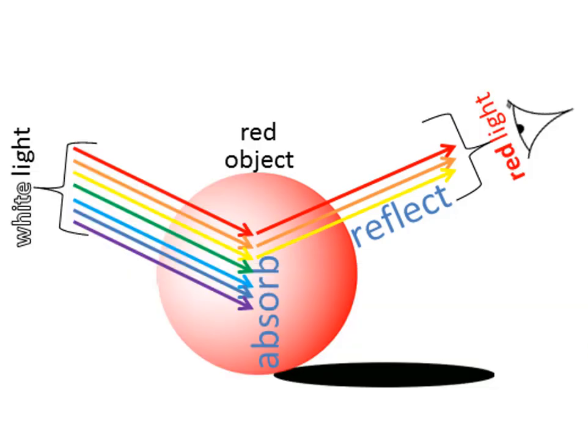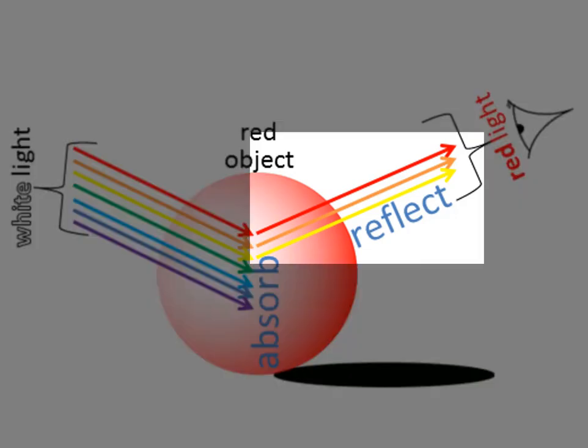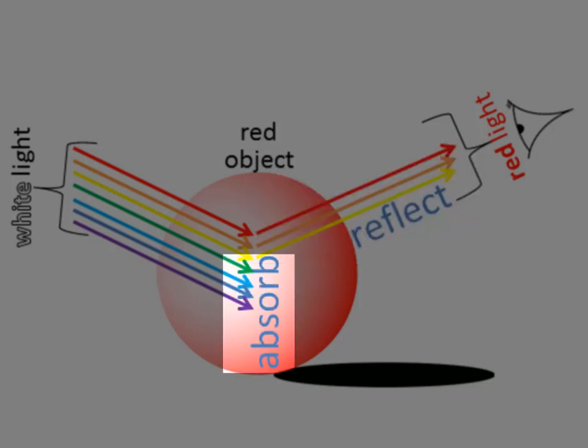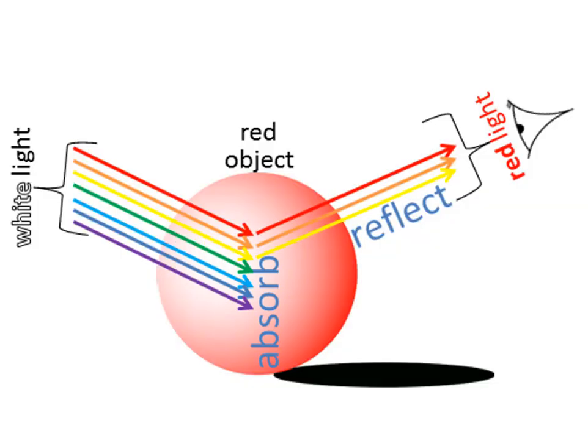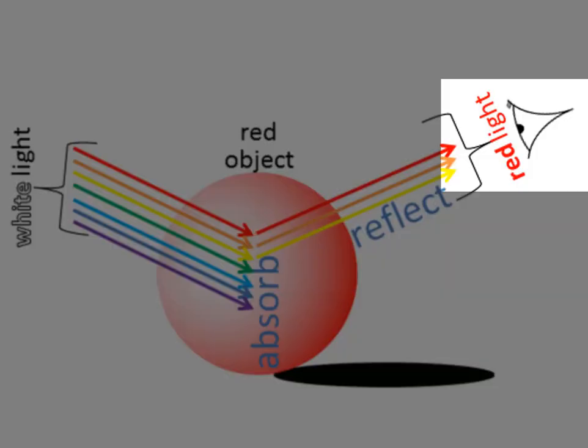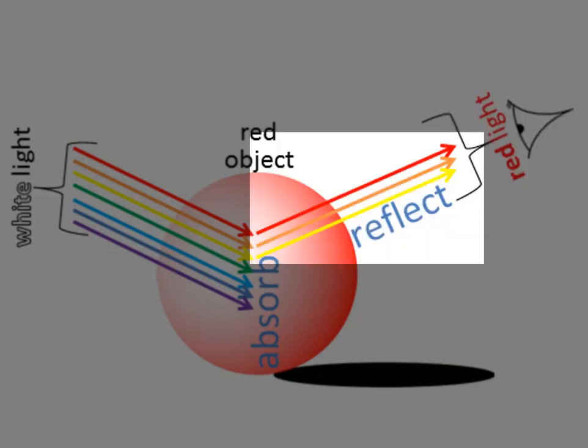If this is a red object, then red, orange and yellow light are reflected. Green, blue, indigo and violet light are absorbed. And that is why to our eye the ball looks red. Because if you mix red, orange and yellow light, you get red light.